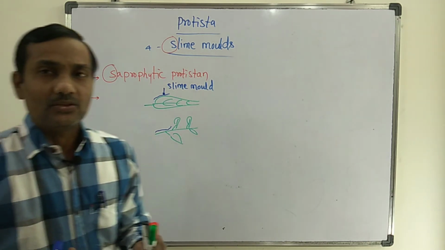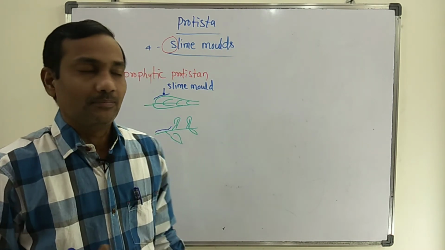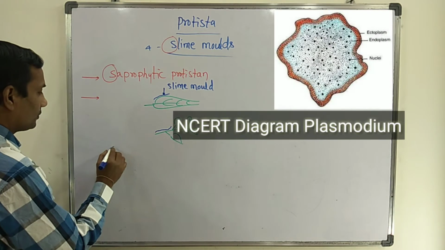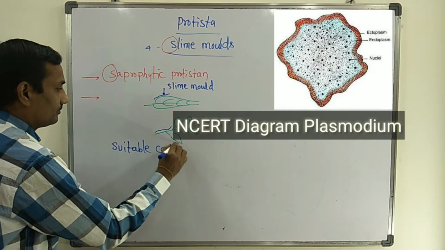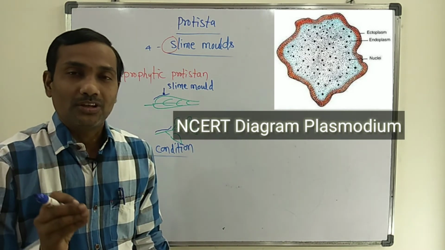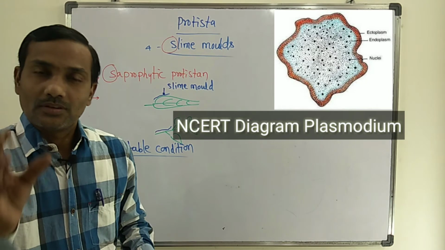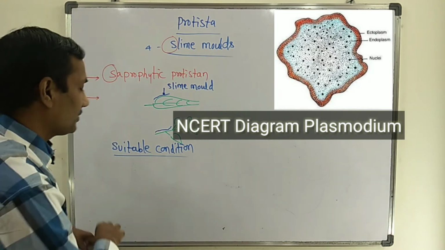Under suitable conditions, the total slime mold forms a plasmodium structure.